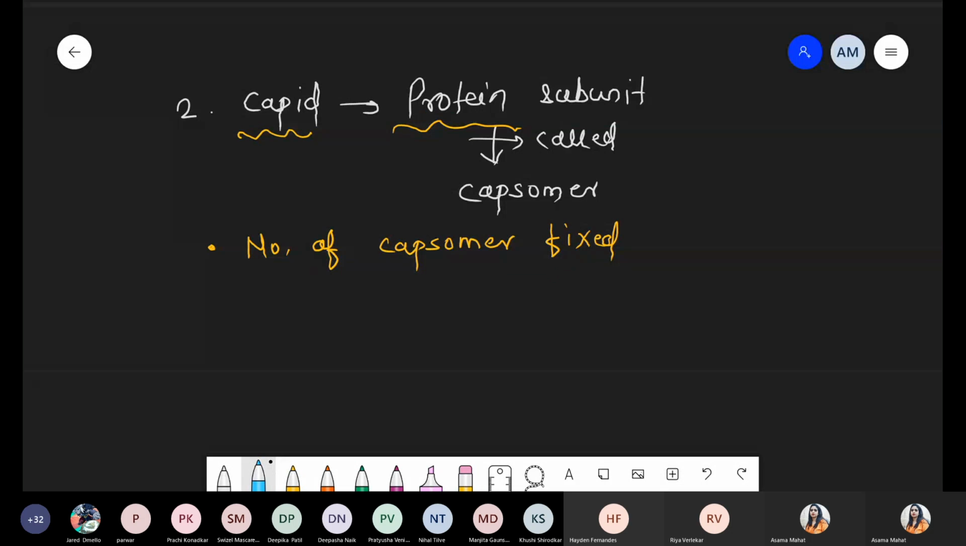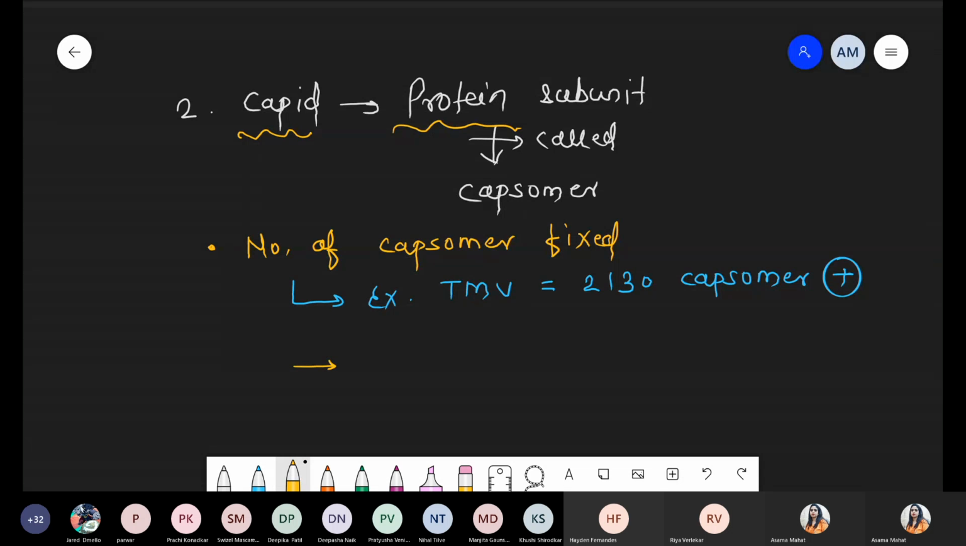For example, in case of TMV, the tobacco mosaic virus, it has a fixed number of capsomers, that is 2130 capsomers. This will be fixed. These are fixed. Okay. And now what is another point with respect to capsomers?